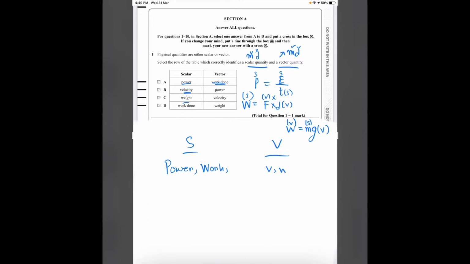So velocity and weight are vector quantities, work and power are scalar quantities. Power is a scalar quantity, work done is also a scalar quantity, velocity is a vector quantity, weight is a vector quantity. So the answer to this question is D.